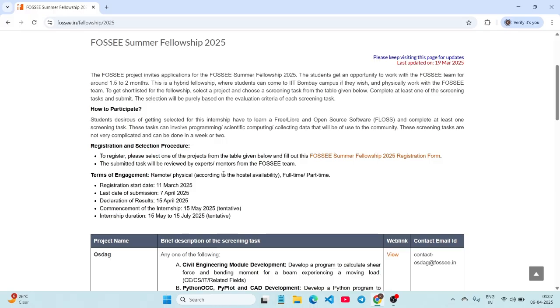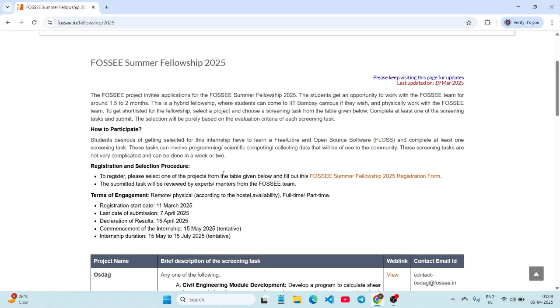So coming to the eligibility, it is open to all college students in any field like engineering, science and others. You can be from any category, from any field, and you are eligible for this fellowship. And you must complete screening tasks related to the FOSSEE project. So you have to complete a task in order to be eligible for this internship. I will give a brief discussion about it.